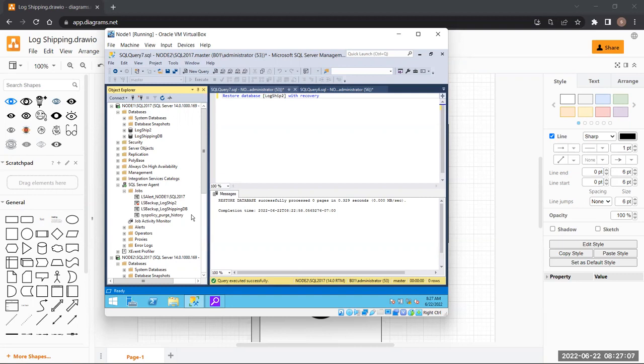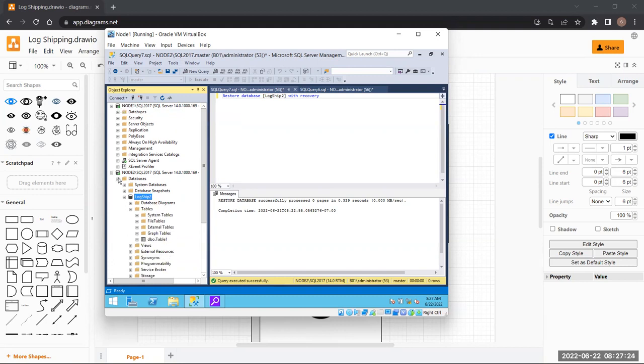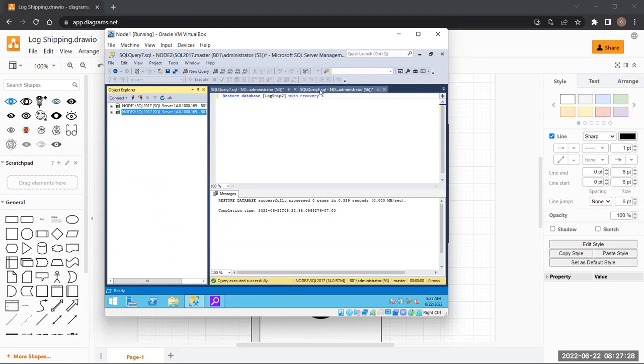Are there any questions, or shall I move forward towards mirroring? Okay, I am hoping there is no question. So we'll be moving forward. Let's talk about mirroring.